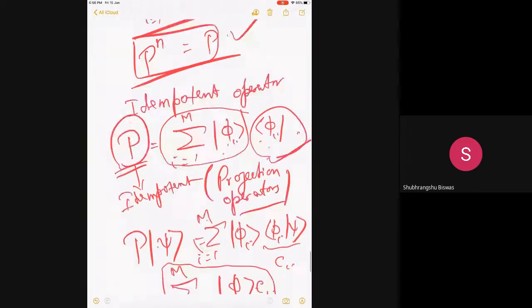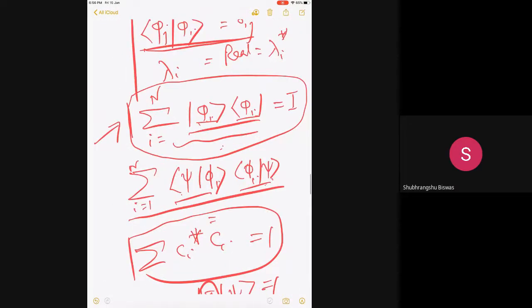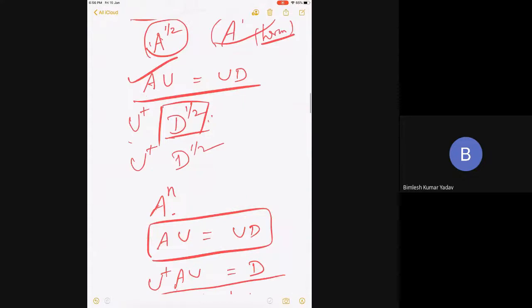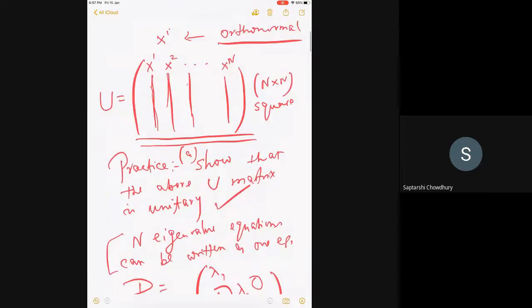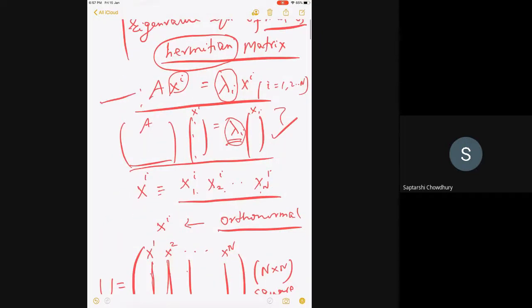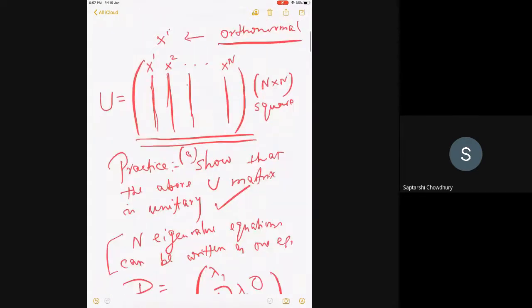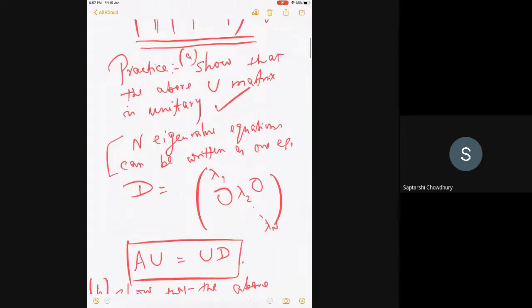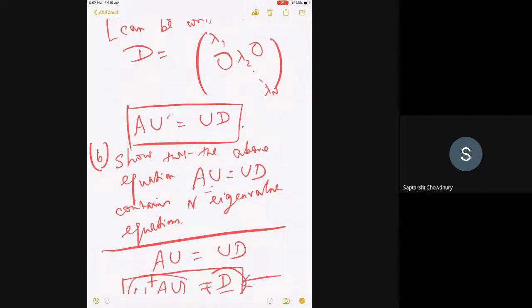Since your one week is over, can I convert those two practice problems into an assignment? Yes, sir. Okay, so once again, I can write it down. Note it from here that this is the matrix eigenvalue equation. Then I have defined a U, and a D, which is the diagonal matrix of all lambda I. First show that this U is unitary. Then you define the D and show that AU equal to UD contains all the n eigenvalue equations. So A and B, please write it down. I will try to send this slide anyway.